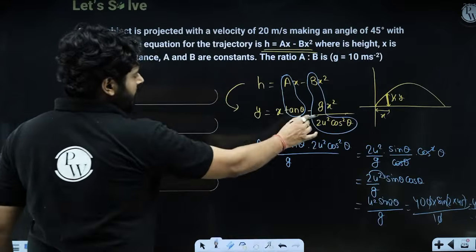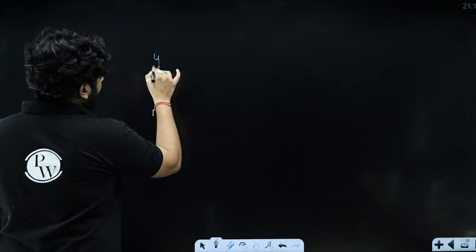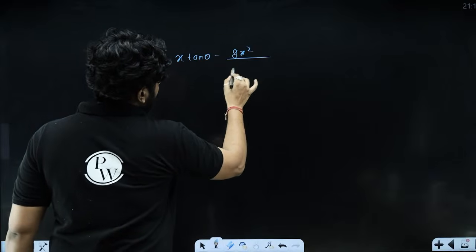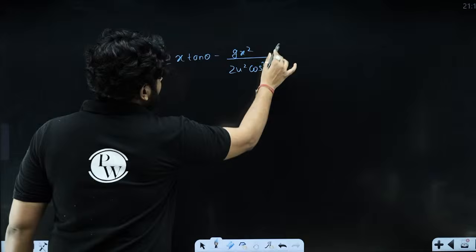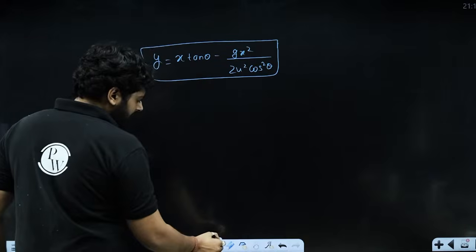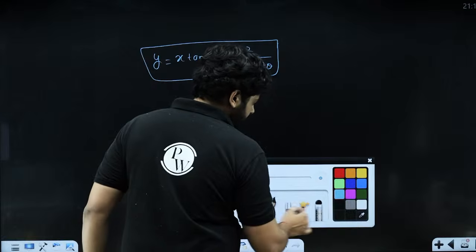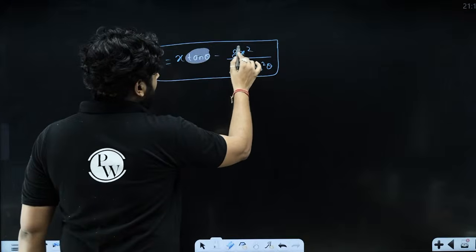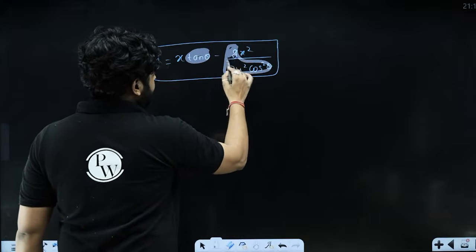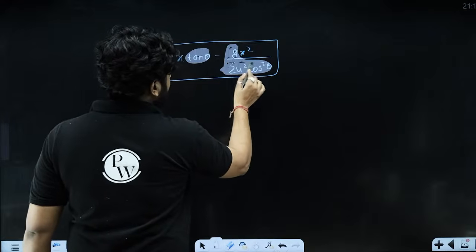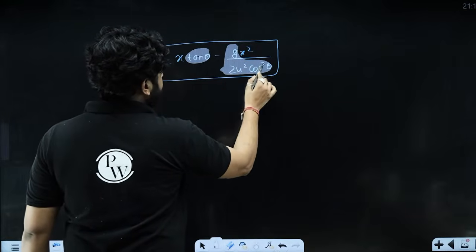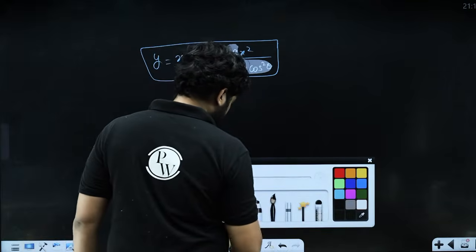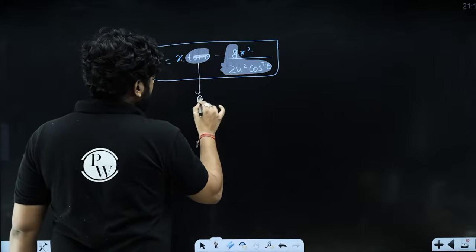If I write the equation of projectile and I call this particular part as a, and I call the coefficient of x square as b, so this is a and this is b.